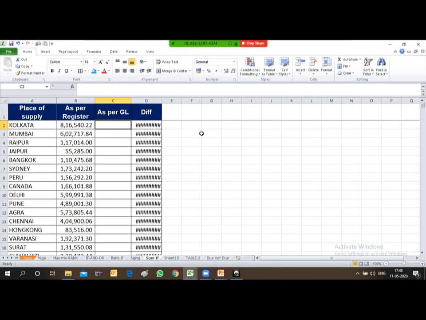So how will it do this? You will have to type SUMIF and then start bracket. After typing SUMIF start bracket, the formula requires you to provide the range. The range starts from the criteria column to the summation column. My criteria is that I want to derive sales against each and every city.